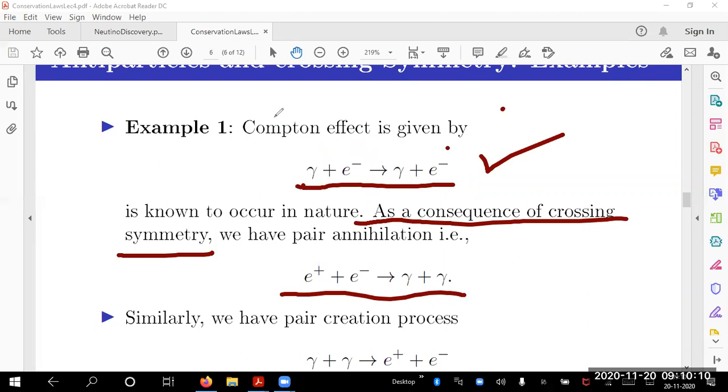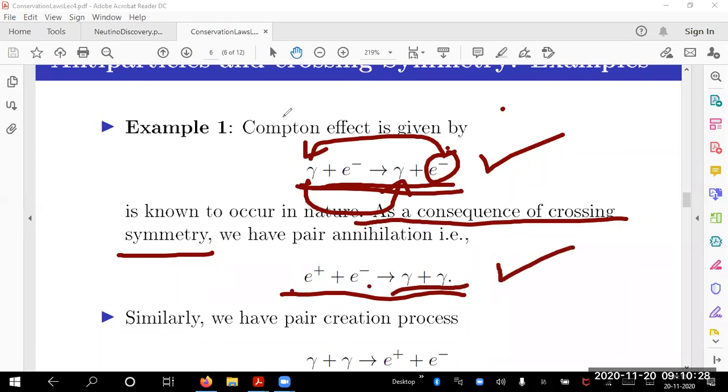Because if I take this process, that is the first process, and you take E minus to the right-hand side, left-hand side, it becomes an E plus. So E minus is taken to the left-hand side and gamma to the right-hand side. You have two gammas, E plus plus E minus. This is what is known as a pair annihilation process, and this is also seen experimentally. The first Compton effect and the pair annihilation process are related to each other by crossing symmetry, is the terminology